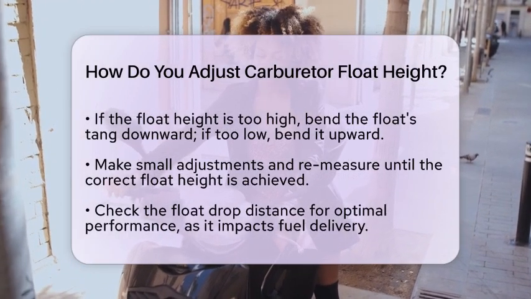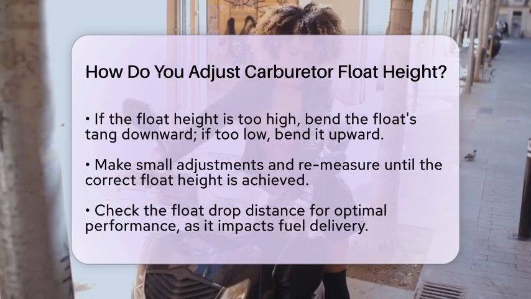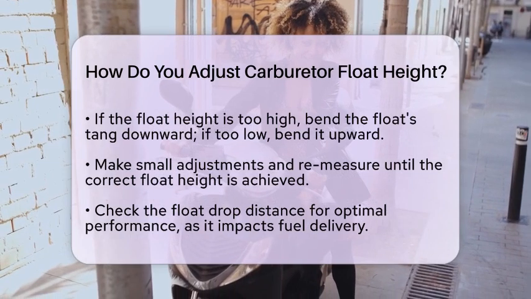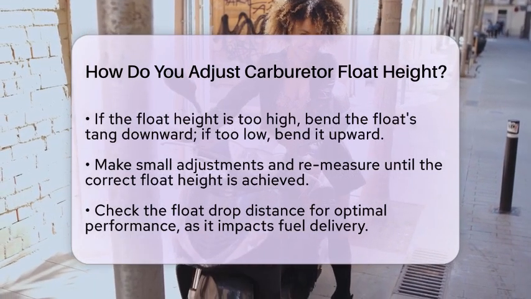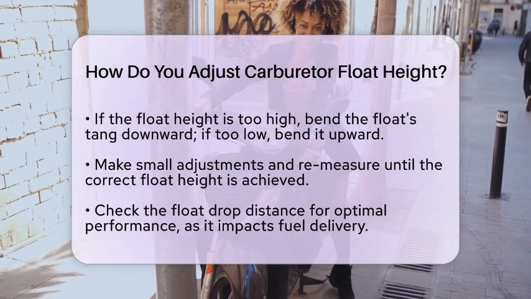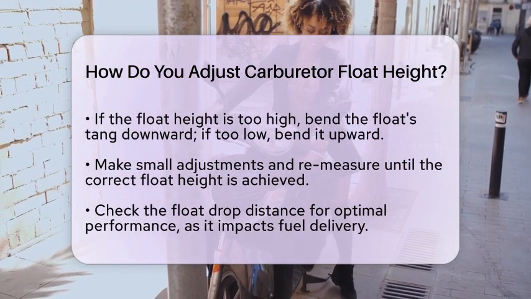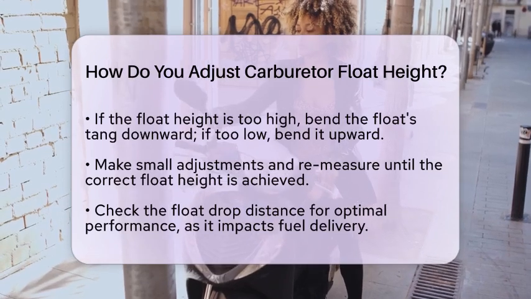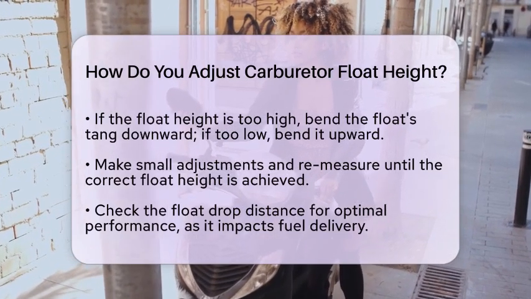If your measurement shows that the float height is too high, you will need to bend the float's tang downward slightly. This adjustment lowers the float and reduces the fuel level. If the float height is too low, bend the tang upward to raise the float and increase the fuel level. Make small adjustments and remeasure until you reach the correct height.